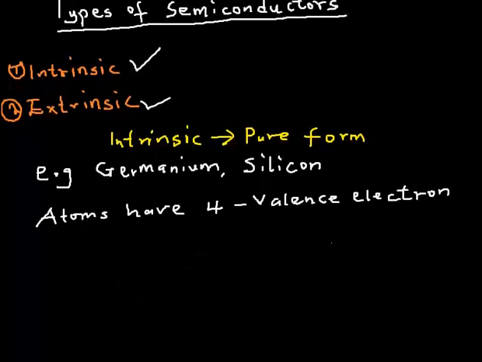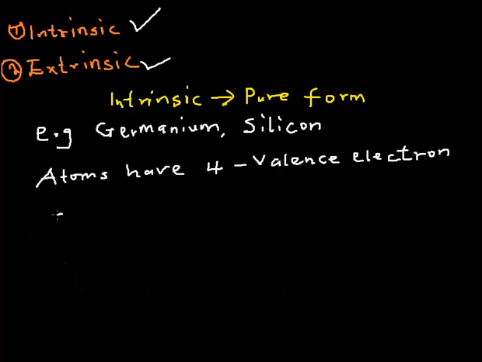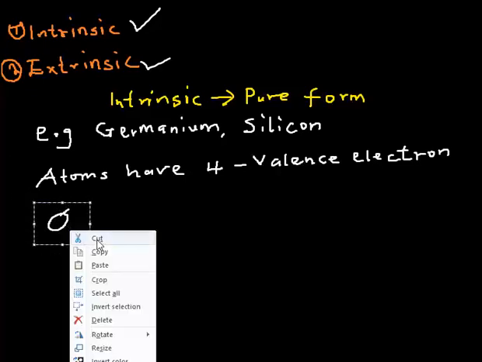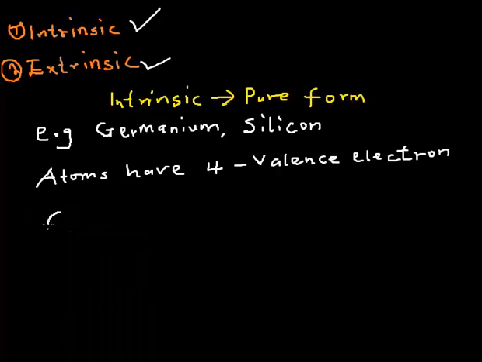We've talked about their conductivity. We say that their conductivity is only temperature dependent. Without being heated, they cannot conduct, and we have generated the formula for their conductivity. It is given as n_i, the concentration or density of the charge carriers, multiplied by the electronic charge, bracket open, mobility of the electron plus the mobility of the hole. I hope you can still remember this formula. This is very, very important.